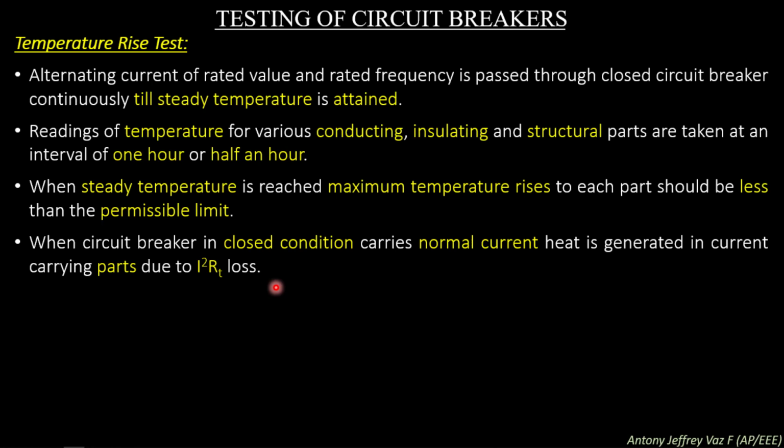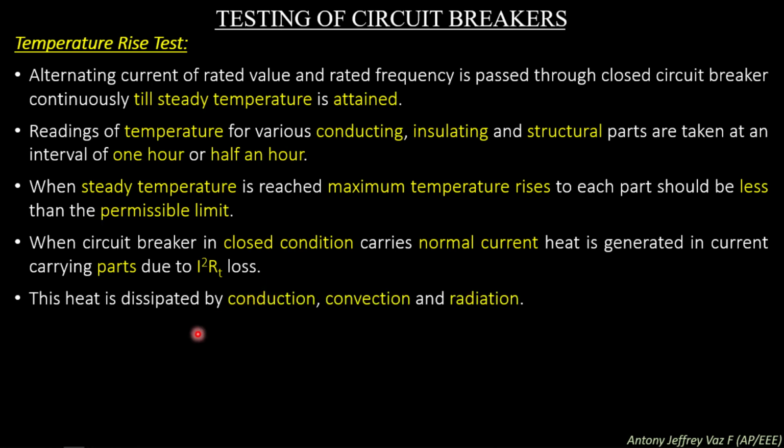When current is carried at the normal circuit level, this current will heat up the metal parts which are carrying the current. So this temperature rise should be within the limit. The heat is dissipated by conduction, convection and radiation. So the metal parts will discharge the heat by the process of conduction, convection and radiation.